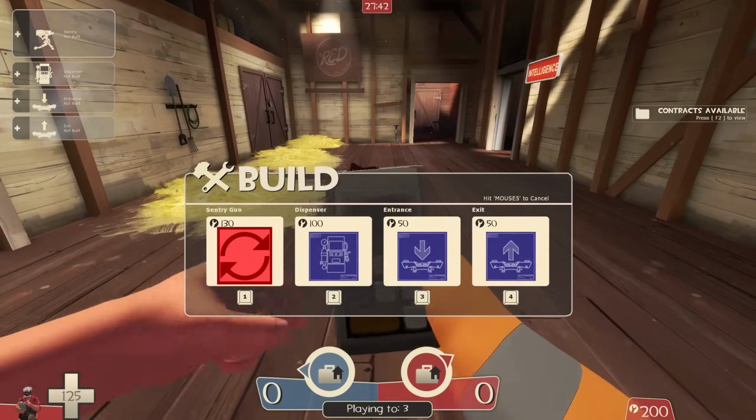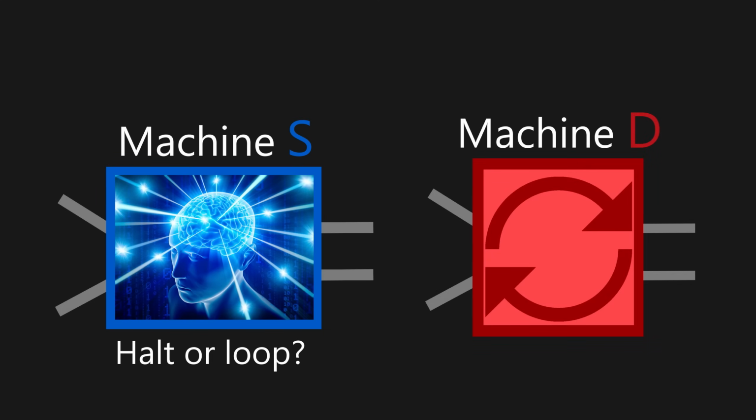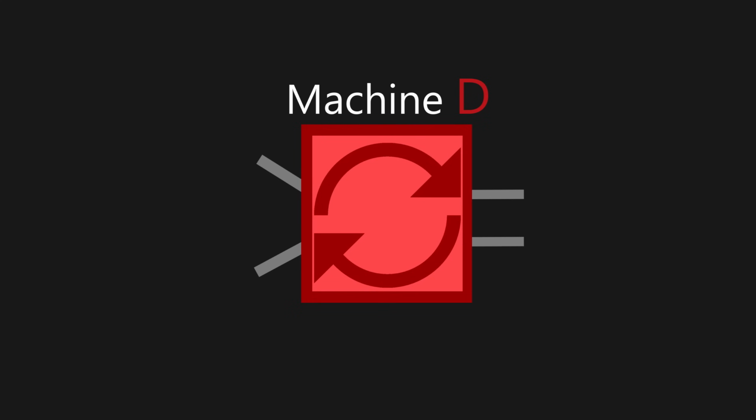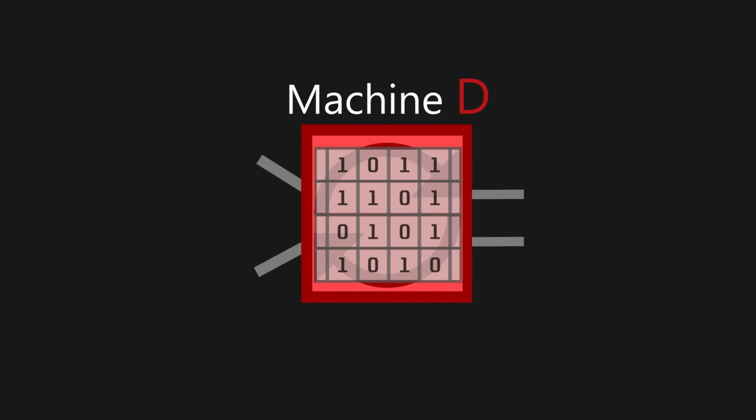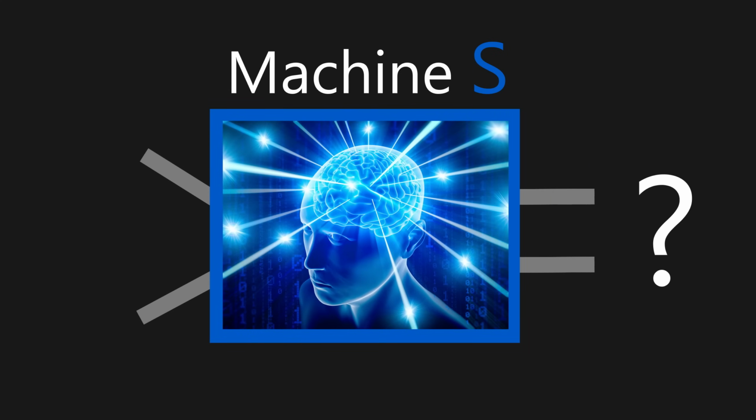Now, let's make a new machine. A machine that also takes a program as an input, but it returns the complete opposite of what is given. Let's call it D for different. So, we have two machines. S, that returns whether or not a program will halt or loop, and D, that returns the complete opposite of what is given. The problem stems from the fact that D is technically a Turing machine program, so we could use it as an input for S. So what will happen?